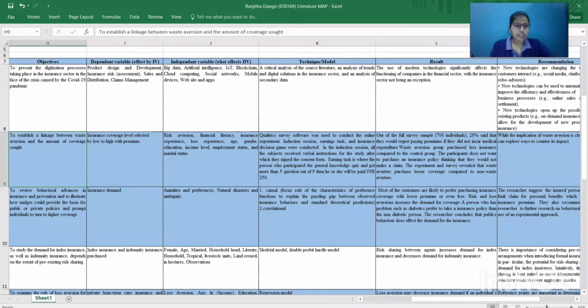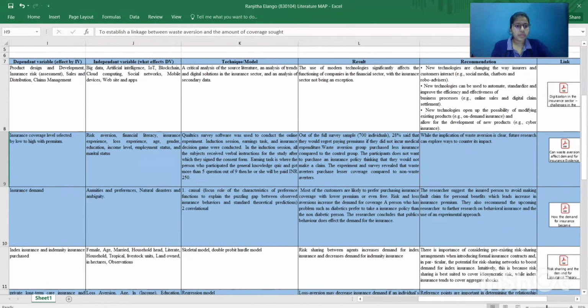The result that I could find from this article is that out of the full survey, 700 individuals answered, and 28% of them said that they would regret paying the premium if they did not incur medical expenditure. The waste averters group purchased less insurance compared to the control group. The participants do not want to purchase an insurance policy thinking that they would not make a claim. The experiment and survey revealed that waste averters purchase less coverage compared to non-waste averters.